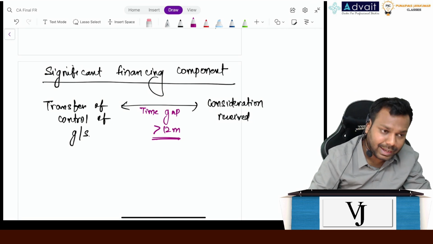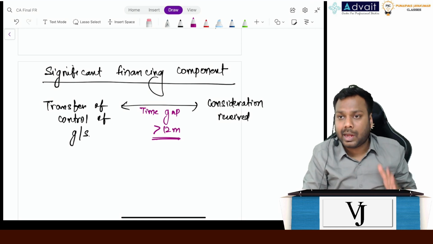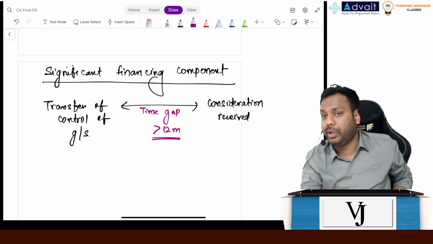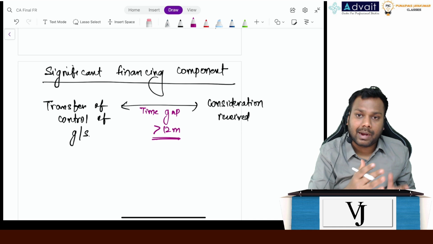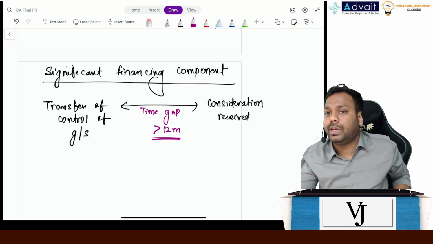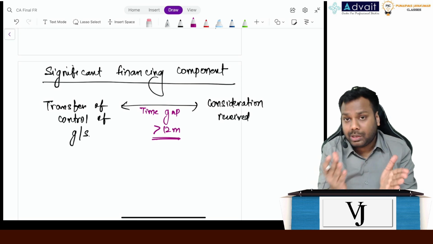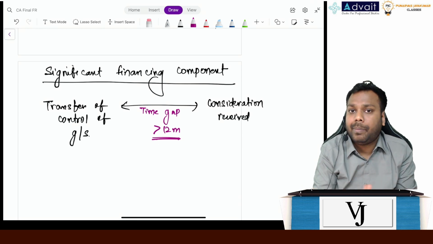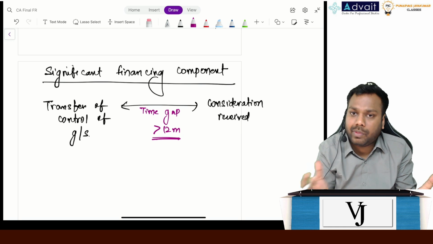Now, it can be the case that the consideration is received now, and I will deliver the goods after 2 years. It can be the case that I transfer the goods now, but I will receive the consideration after 1 year or 2 years or 3 years. So both cases will have a benefit of financing to either of the parties.